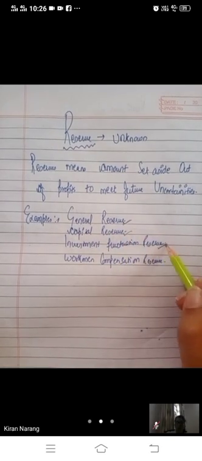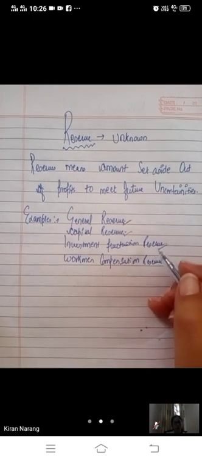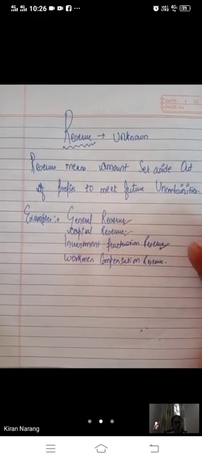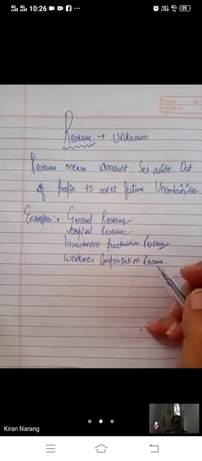For investment fluctuation, we keep some reserve. We have invested in shares and debentures of some company, so there is a chance of increase or decrease in the value of the investment. If there is any decrease, it will be met from the investment fluctuation reserve. And then workmen compensation reserve.